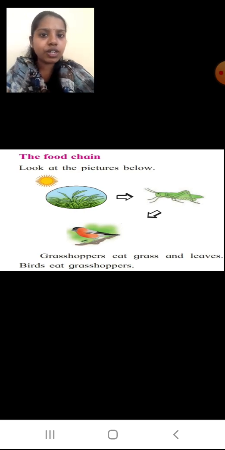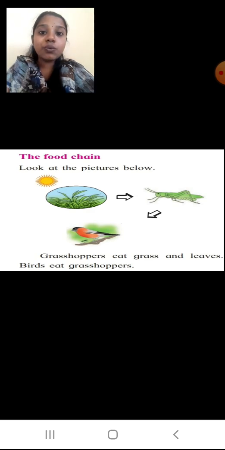I hope every one of you knows what a grasshopper is. One more arrow is there, pointing from the grasshopper to a bird. Okay, so here a grasshopper eats the grass. What will the grasshopper do? It will eat the grass and the leaves, and the birds will eat this grasshopper.